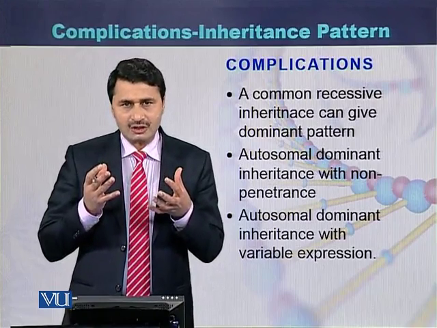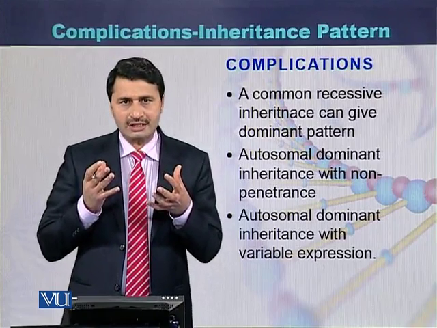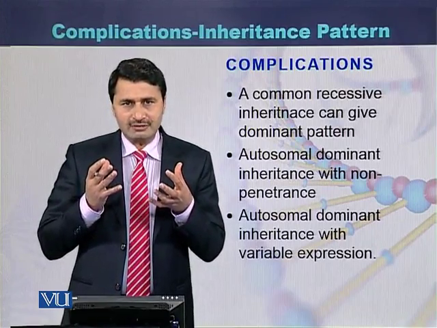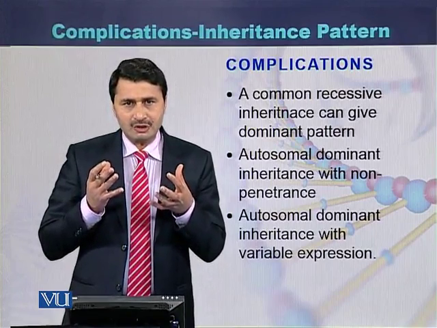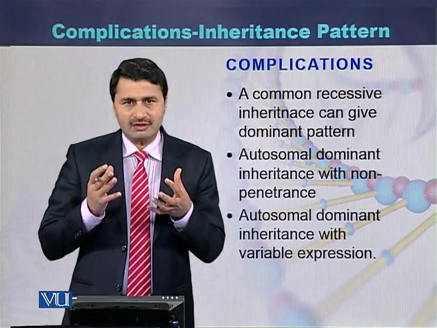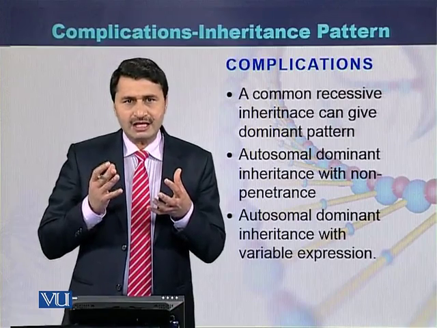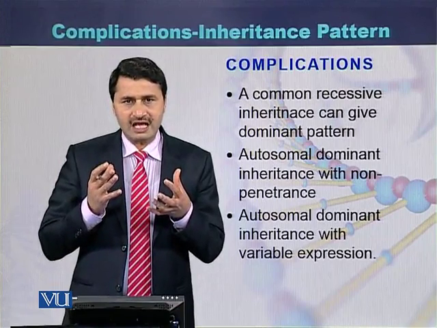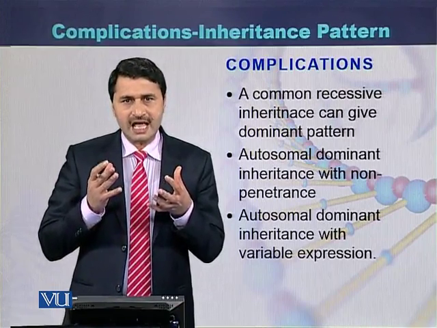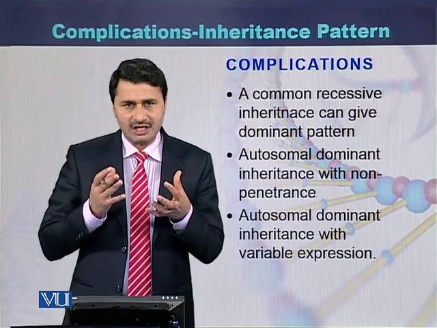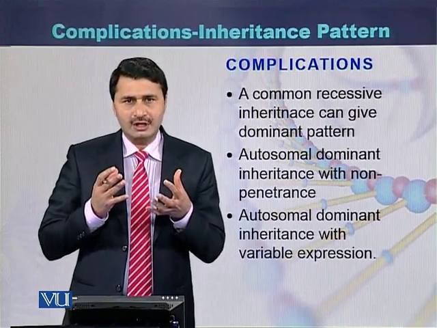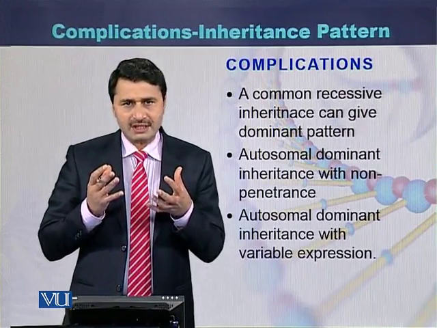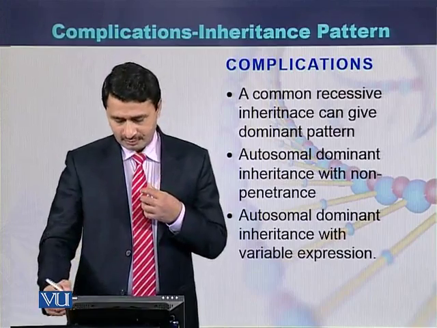Another phenomenon which is also related to autosomal dominant inheritance is variable expression. There is a genotype and the individual has a mutated allele. Despite being the mutated allele, the expression of the phenotype is variable between individuals. Some individuals have severe disease, some have moderate disease, or we can say severe expression, moderate expression, and low expression. So these are the most common patterns which are not according to the basic patterns of inheritance.